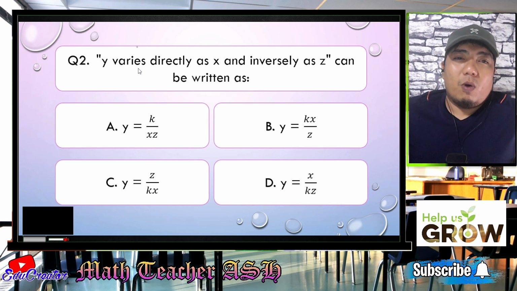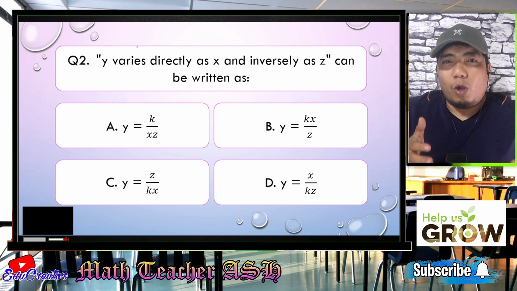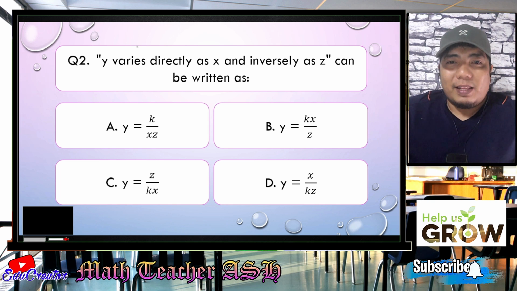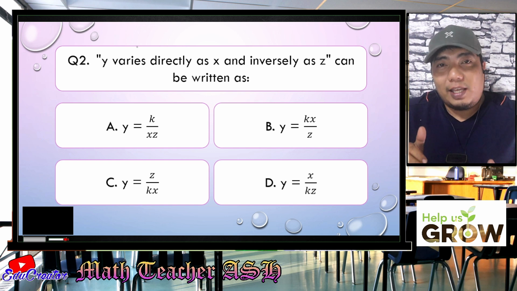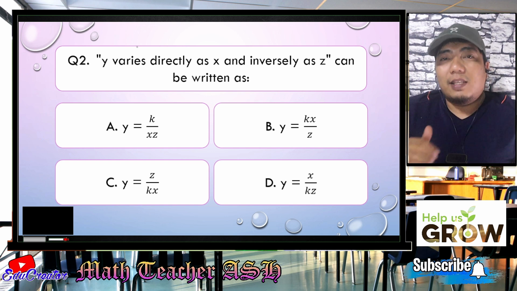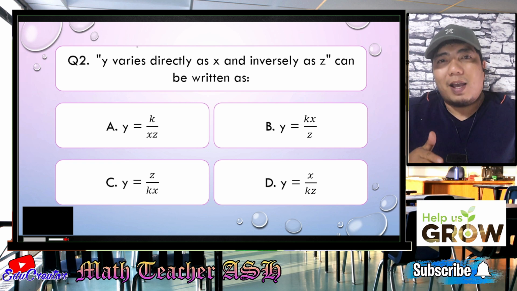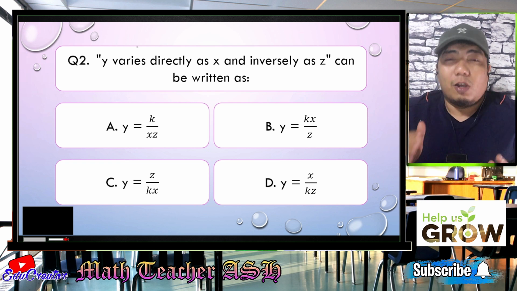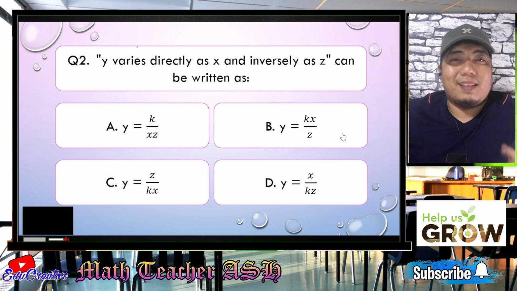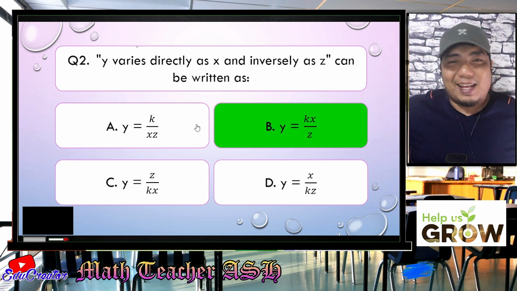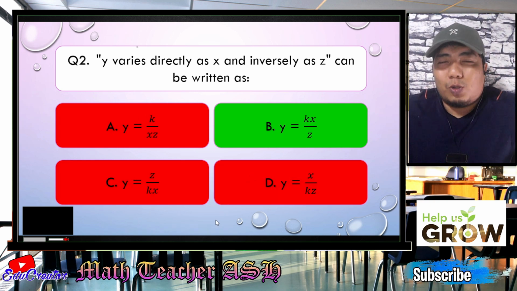Now, varies directly as X means that the constant of variation K will be multiplied with X. Then it says inversely as Z. When we talk about inversely, it is basically using division, so divided by Z. That will give you Y is equal to KX over Z, and that is our letter B. We got it, my dear math learners. Easy, right? Very easy.